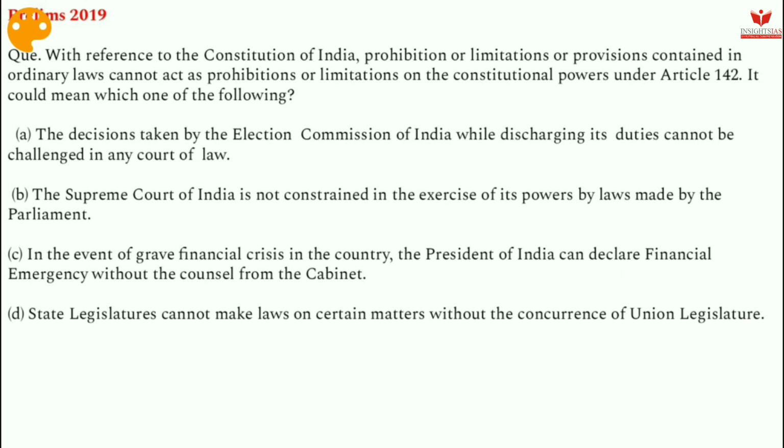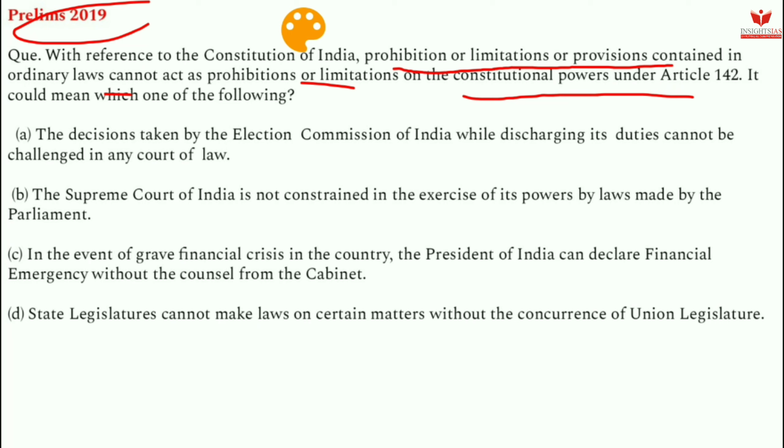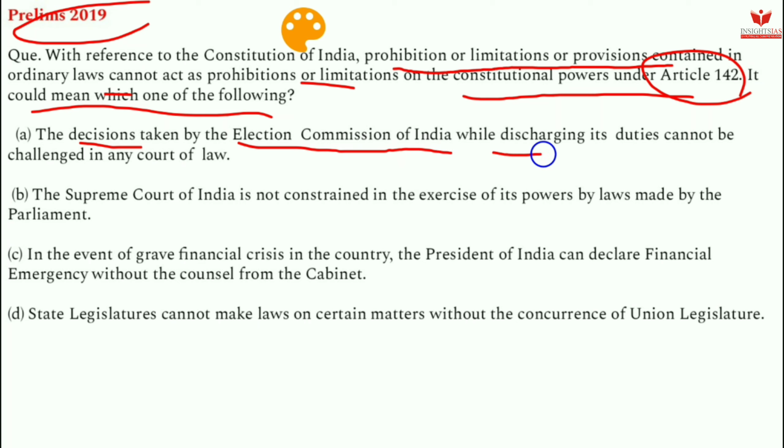So let's discuss the question which was asked in Prelims 2019. With reference to the Constitution of India, prohibition or limitation or provisions contained in ordinary laws cannot act as prohibition or limitations on the constitutional powers under Article 142. It could mean which of the following? Option 1 is: the decision taken by the Election Commission of India while discharging its duties cannot be challenged in any court of law.